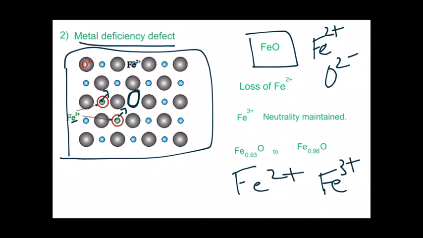So these are the defects. We'll recollect once again. The point defects are broadly classified into 3: impurity defect, stoichiometric defect and non-stoichiometric defect. In stoichiometric defect, there are vacancy defect and interstitial defect which occur in non-ionic compounds.